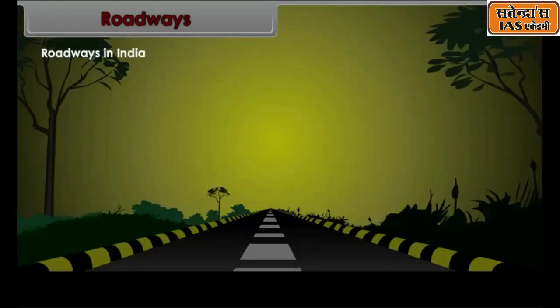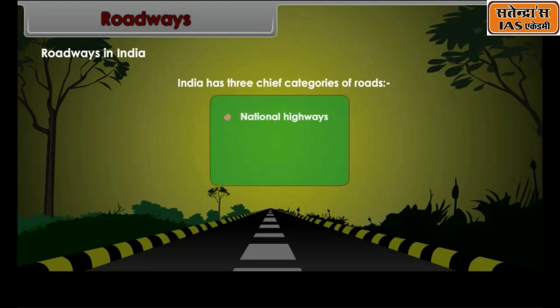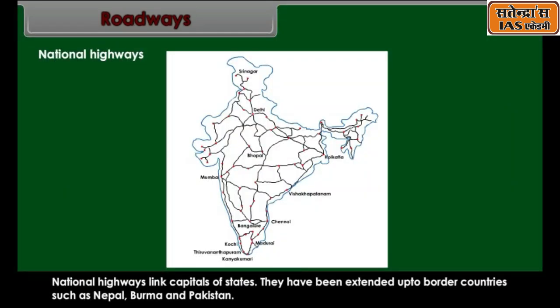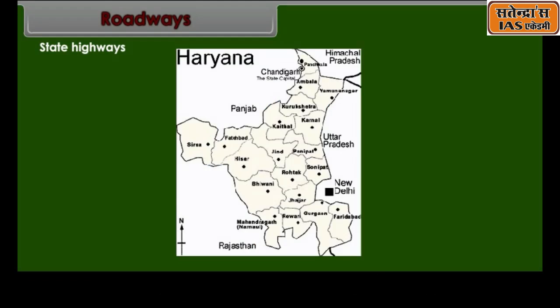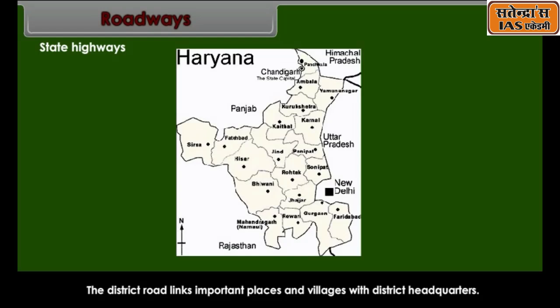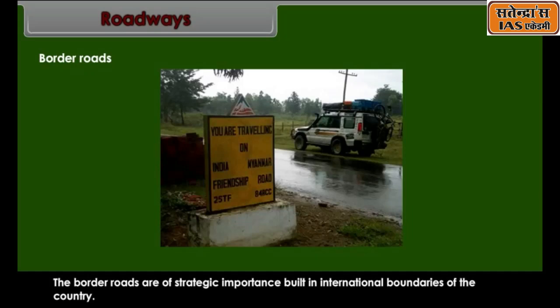Roadways in India. India has three chief categories of roads: national highways, state highways and border roads. National highways link capitals of states. They have been extended up to border countries such as Nepal, Burma and Pakistan. The state highways link district headquarters with the state capitals. The district roads link important places and villages with district headquarters. The border roads are of strategic importance, built on the international boundaries of the country.